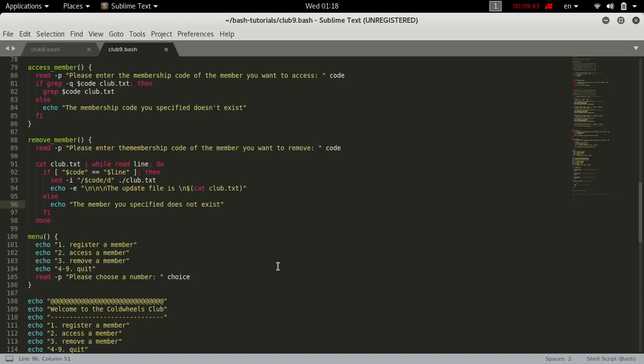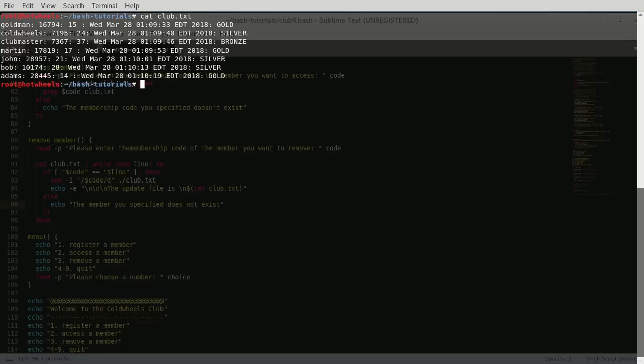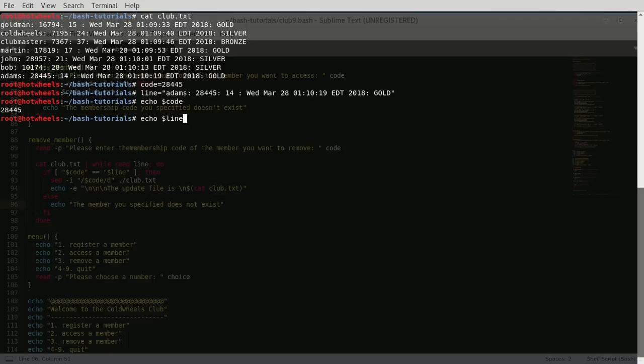It actually makes matters worse. So what this does is, let's create a variable. Let's cat club the text and create a variable code equal to, for example, Adam's code, 28445. Now let's create a line variable and make that equal to the whole line of Adams. And this is it. So if we echo $code and we echo $line, we can find that these are different.